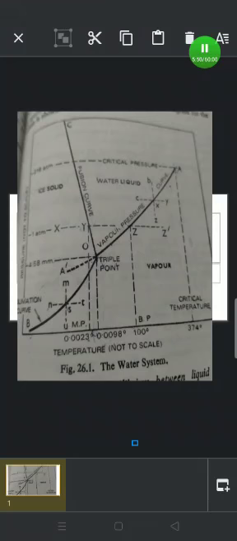Similarly, if pressure is kept constant and temperature is decreased, the vapor will change into liquid again. This change is represented by the dotted line XC. Thus, the area above the curve OA represents exclusively the liquid phase as shown. You can see the figures.